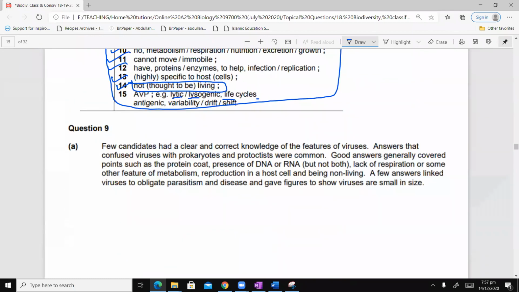Few candidates had a clear and correct knowledge of features of virus. Answers that confuse viruses with prokaryotes and protoctists were common. Good answers generally covered points such as protein coat, presence of DNA or RNA, lack of respiration or some other features of metabolism, reproduction in host cell, and being non-living. Few answers linked viruses as obligate parasitism. What is this obligate parasitism? Will someone tell me, have you ever heard of it? Ever heard of this word, obligate parasitism?